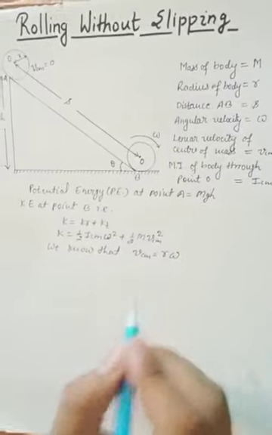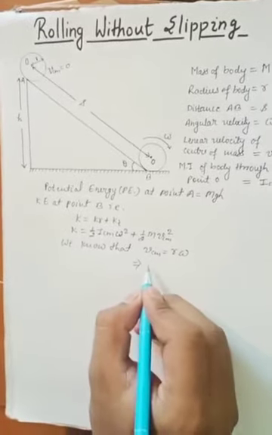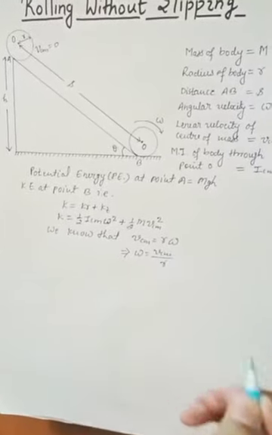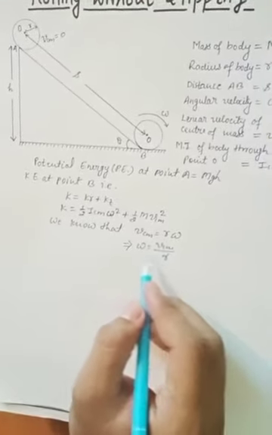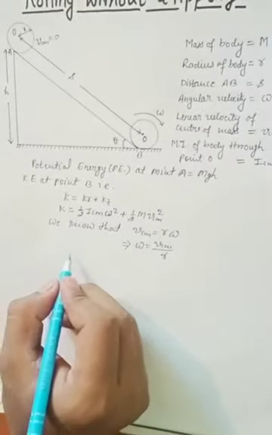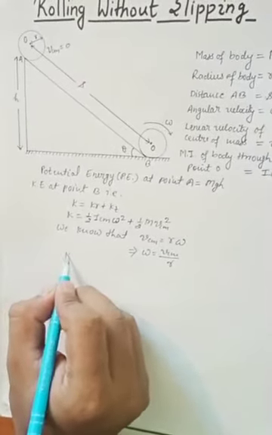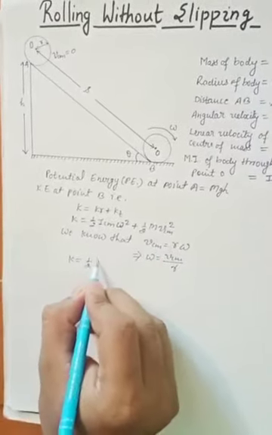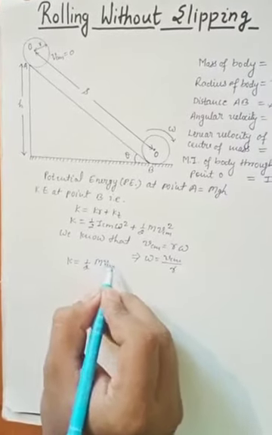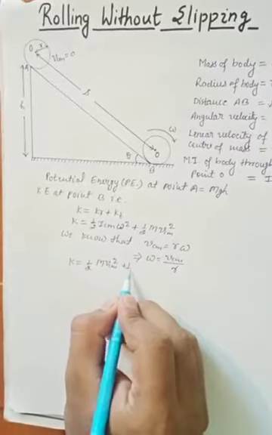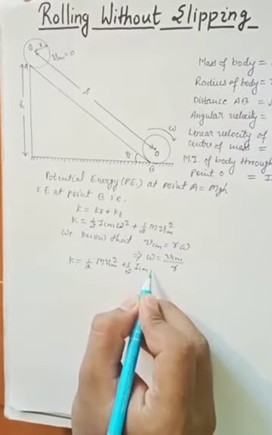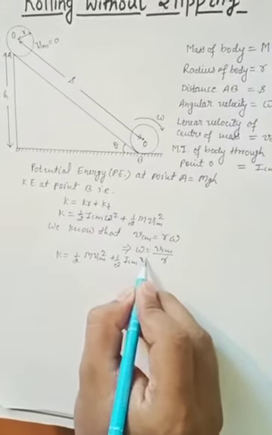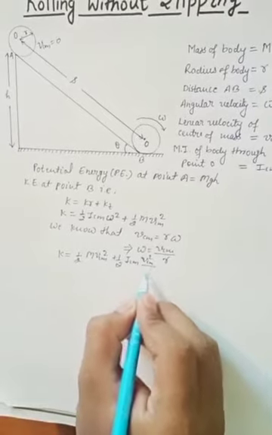From here omega is equal to VCM upon R. We will substitute this value here, so it will become K is equal to half m VCM square plus half ICM, and in place of omega we write VCM square upon R square.